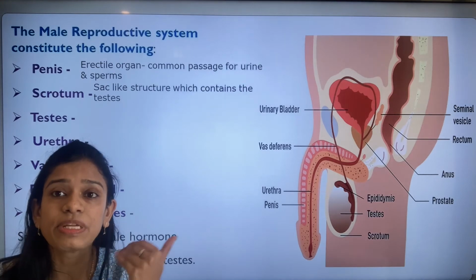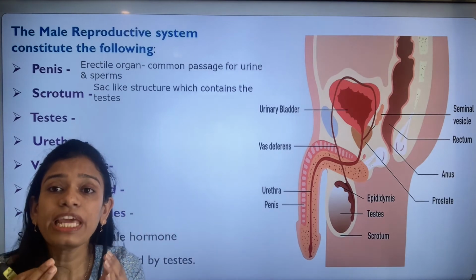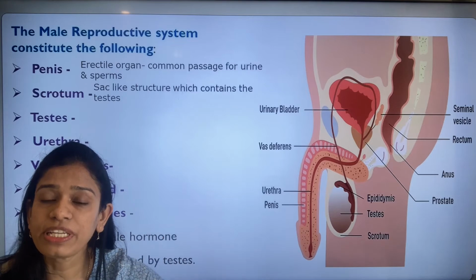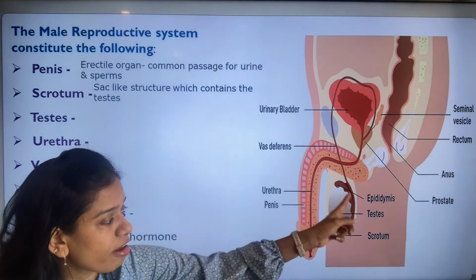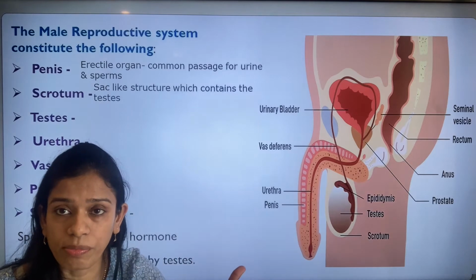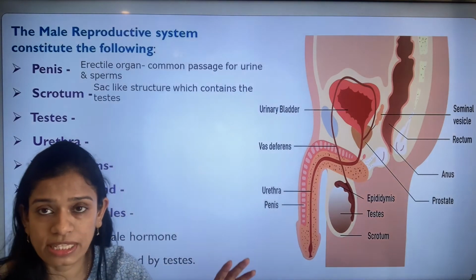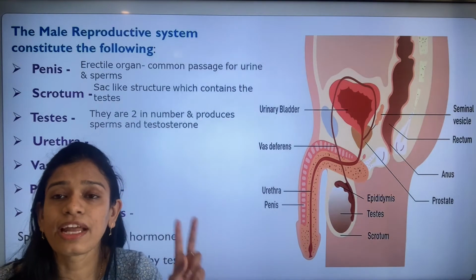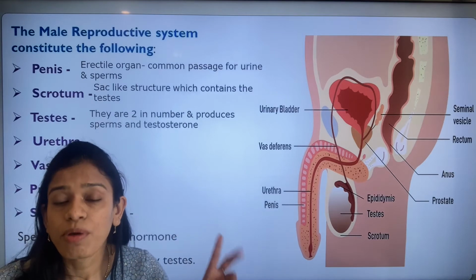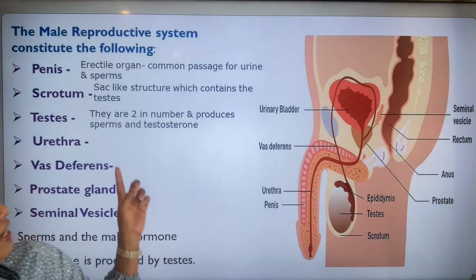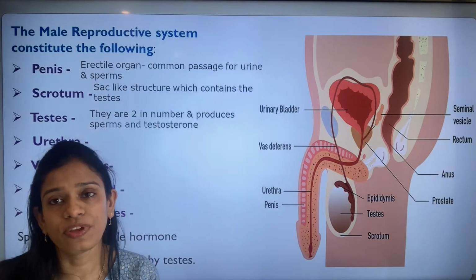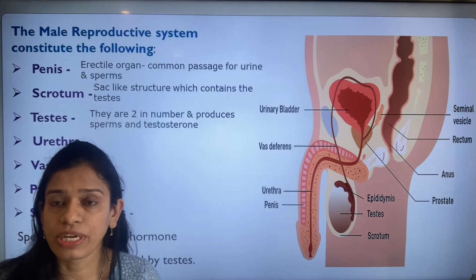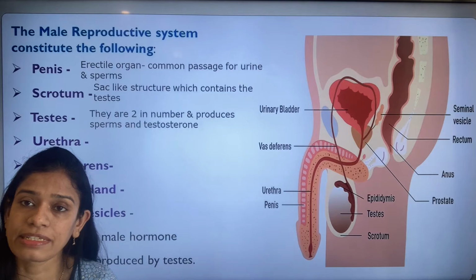I told you the testis remains outside the body. Because it is an important organ, it has been given a protective covering. This protective covering is called the scrotum, a sac-like structure which holds the testis. Next is the testis. There are two in number, one on each side, and they produce the sperms as well as the male sex hormone testosterone. I have not yet discussed testosterone; in my coming slides, I'll be talking about it also.